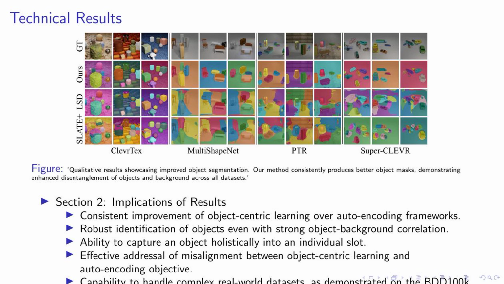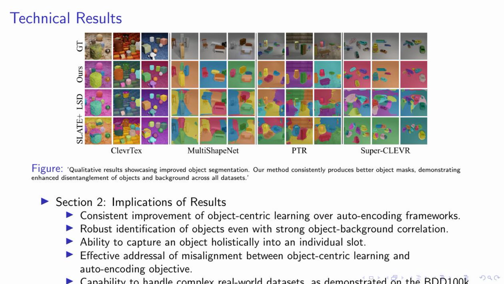Now, let's delve into the implications of these results. Firstly, we see a consistent improvement of object-centric learning over auto-encoding frameworks. This is a significant achievement, as it addresses the misalignment between object-centric learning and the auto-encoding objective. Secondly, our method shows robust identification of objects, even when there's a strong correlation between the object and the background. This is crucial for real-world applications where objects often blend with their surroundings.